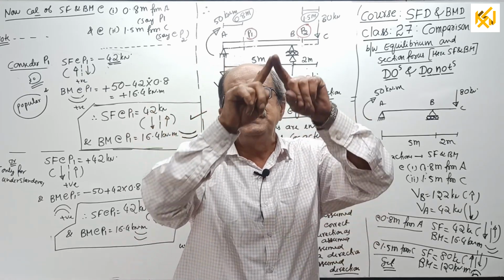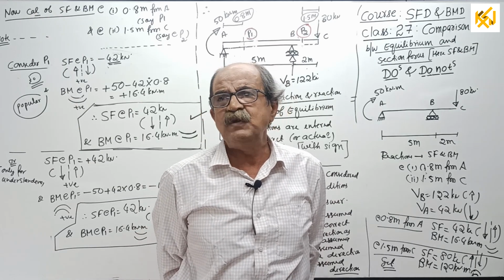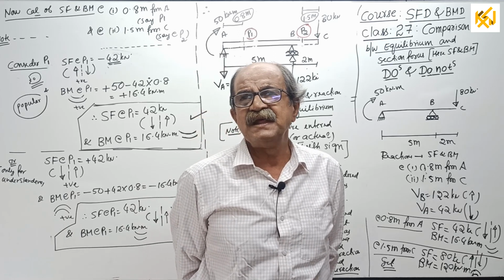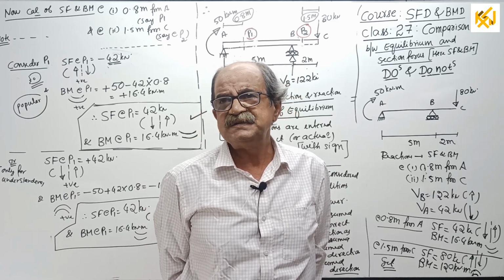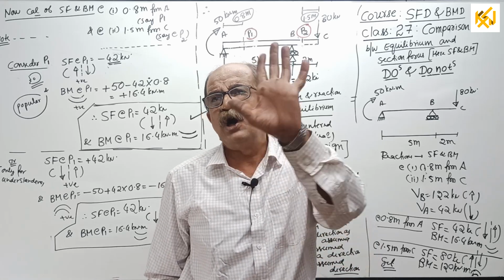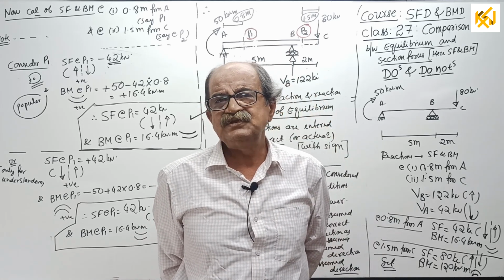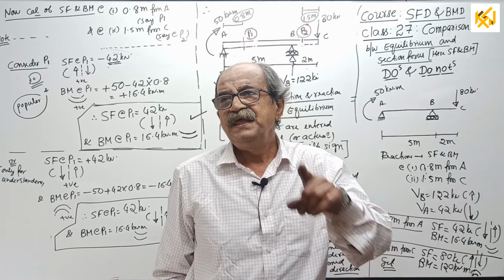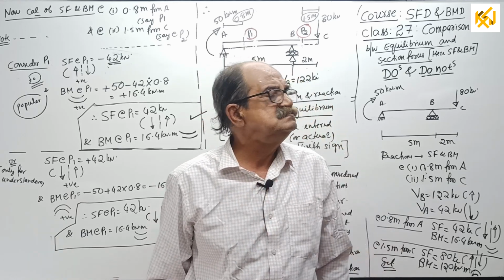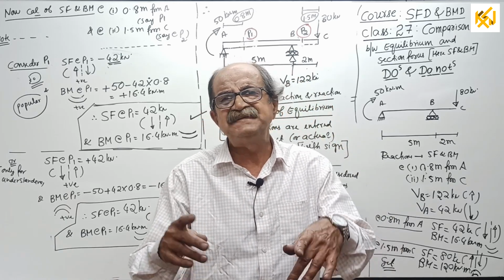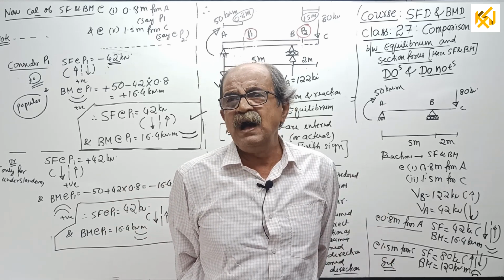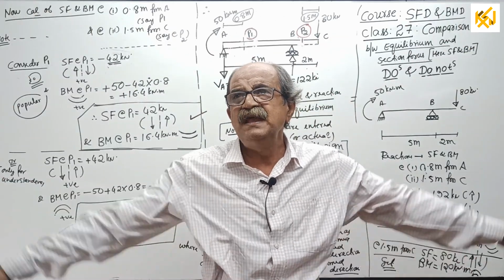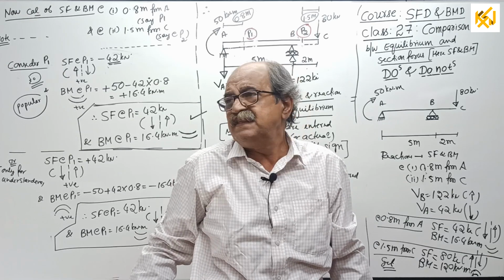Always ensure, see, this is in a box you write: always ensure equilibrium. Consider action and reaction. Find reaction based on basic conditions of static equilibrium. Assume the direction of reaction. If possible, assume the correct direction, if you are sure. Otherwise, whatever you want. Then, apply the basic conditions of equilibrium: sigma M, sigma V, sigma H. When you apply the basic equilibrium conditions, consider the entire member, full member, this side and this side both.